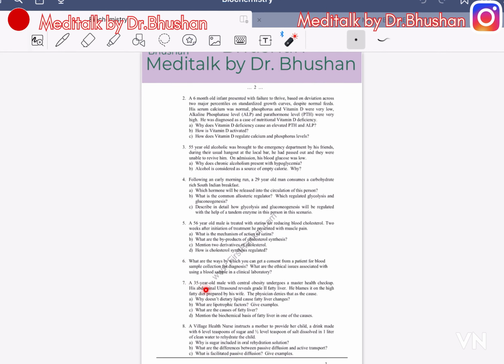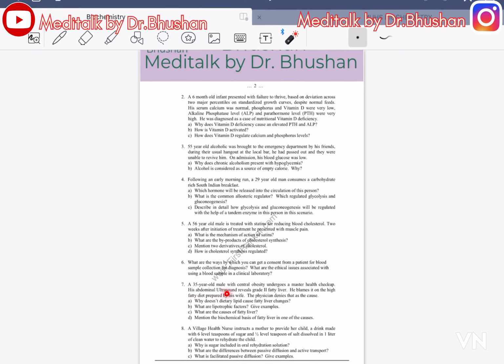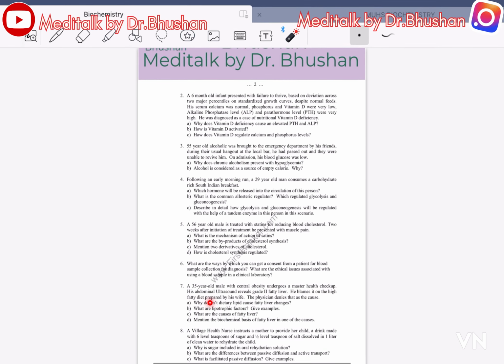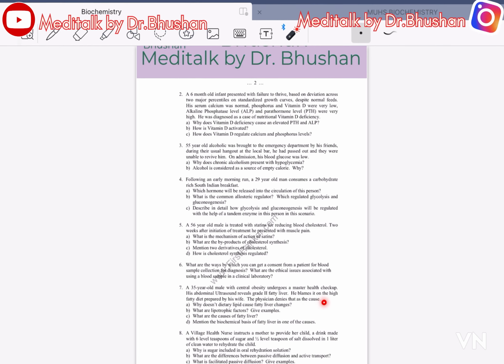7. A 35-year-old male with central obesity undergoes a master health checkup. His abdominal ultrasound reveals grade 2 fatty liver. He blames it on the high fatty diet prepared by his wife. The physician denies that this is the cause.